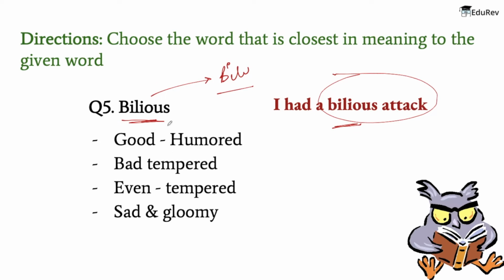Now the word that is closely related to the given word, which is bilious, is bad-tempered, because the meaning of bilious is affected by or associated with nausea or vomiting, and the meaning of being bad-tempered is someone who is easily annoyed or can easily be angered. So I hope you understood this as well. Now let's go to our next word.